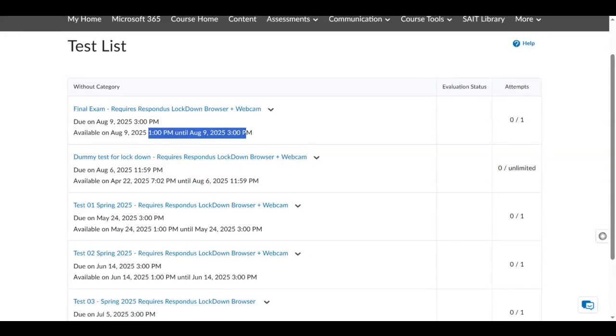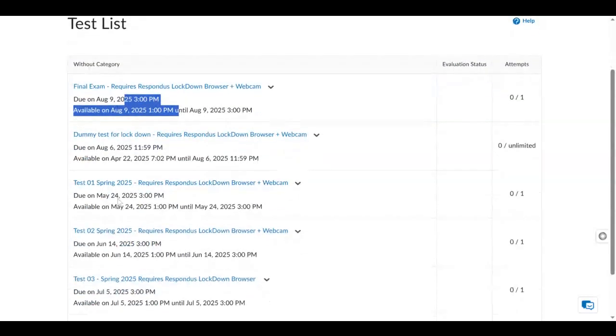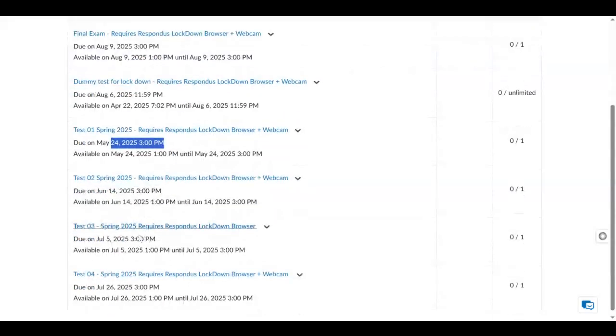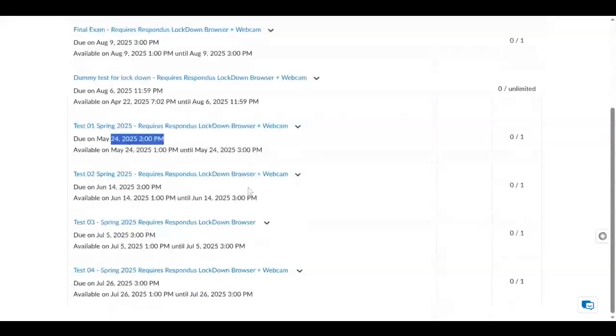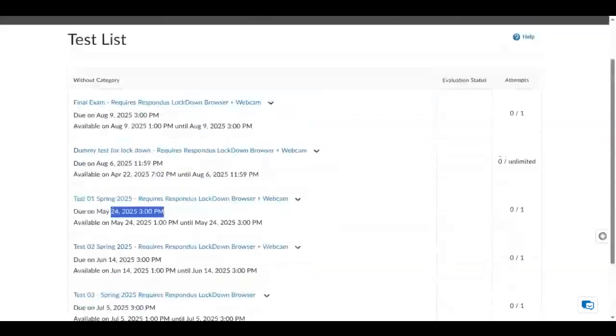So 1 p.m. to 3 p.m. This is the final exam, on August 9th, and then test one is on May 24th from 1 to 3 p.m. The test two dates are also here, test three and so forth. The test four dates are also down here. So please make sure you lock this schedule in your calendar.